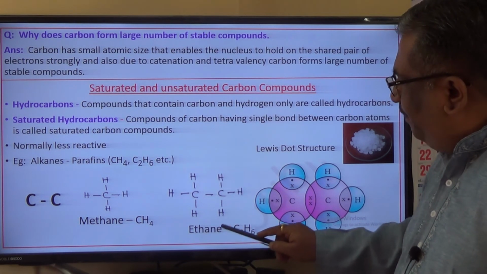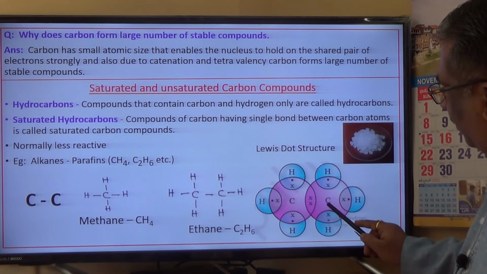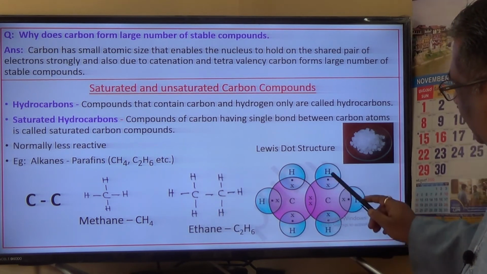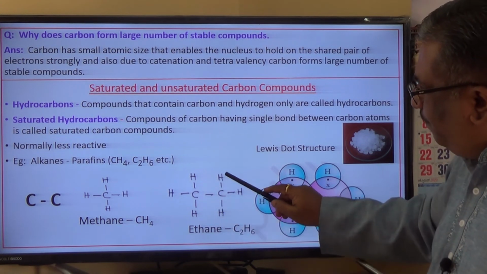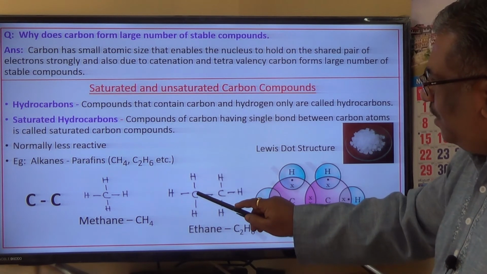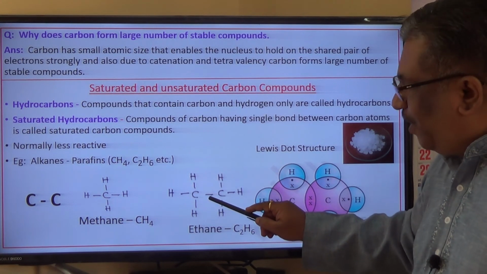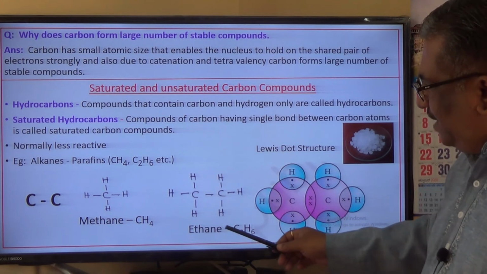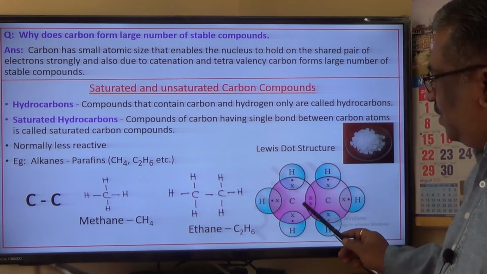It is called ethane. If you look at the Lewis dot structure of ethane, carbon, carbon, and 1, 2, 3, these 3 hydrogen atoms, and 1, 2, 3, these 3 hydrogen atoms. These 3 hydrogen atoms share their electrons with this carbon atom, and these 3 hydrogen atoms share their electrons with this carbon atom. And of course one pair of electrons is shared between these two carbon atoms, because there is only one bond here, one from this carbon and another from this carbon. So this is ethane, and this is a bond structure, and this is a Lewis dot structure.